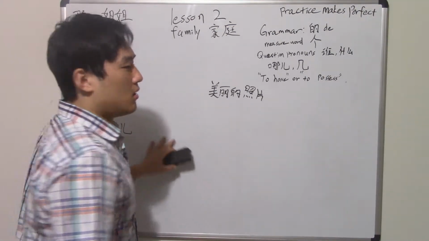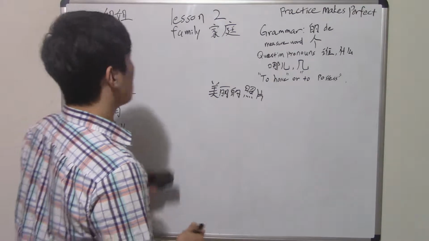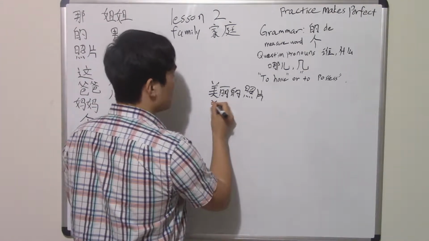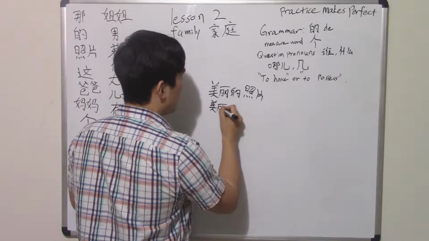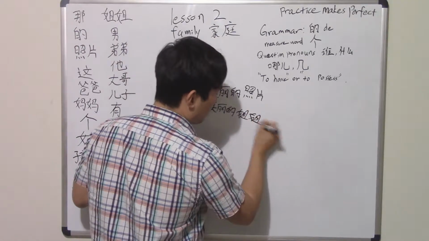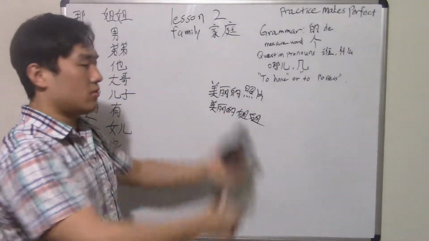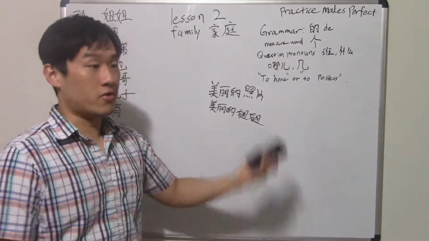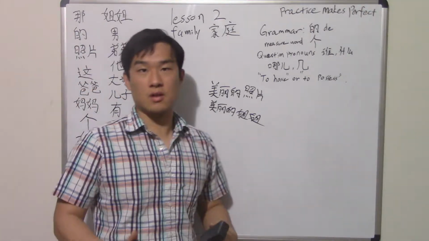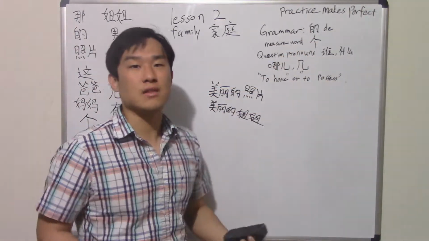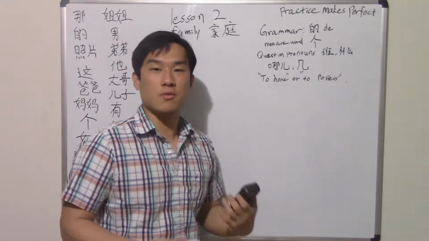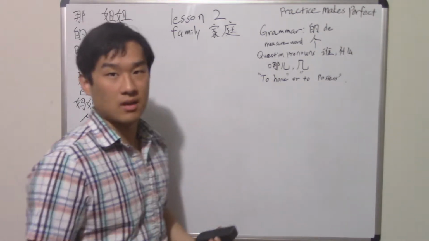Or what else? Let's say other words we can use, maybe like 漂亮的姐姐, right? So also like 美丽的姐姐. So I have a very beautiful, let's say older sister kind of thing, right? Or 帅气的哥哥, I have a very good-looking older brother. So the 的 here can also be descriptive or also mostly apostrophe s. For today, all you have to remember is it's a relationship word and it's apostrophe s. That's what it means.